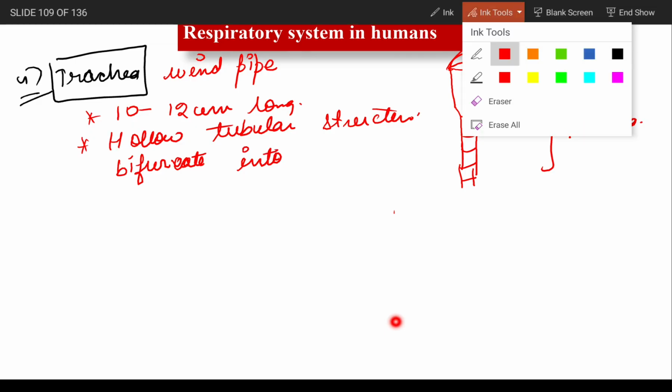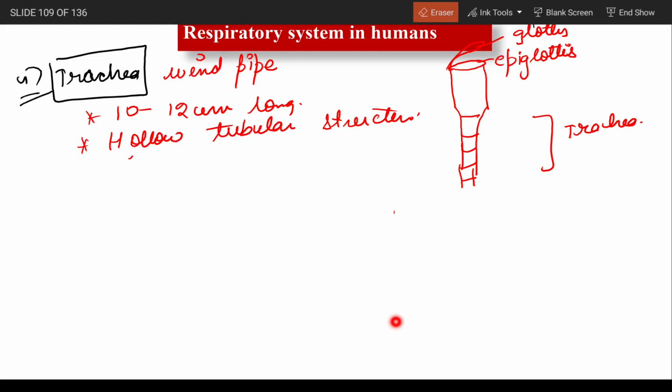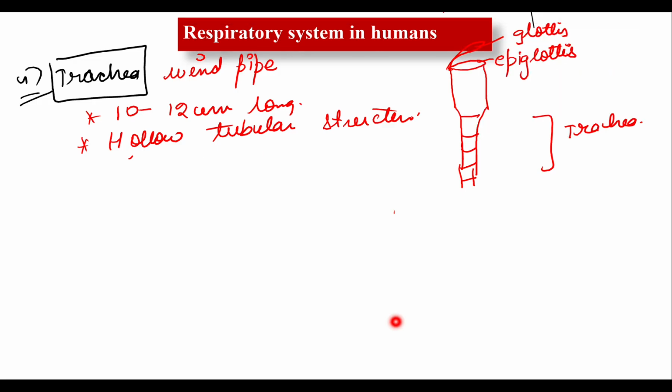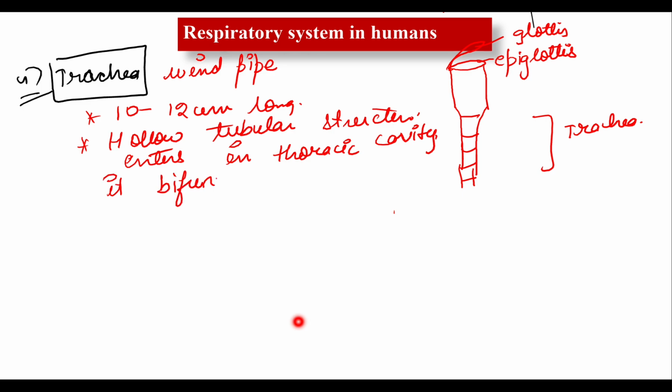Just a second, let me erase this part and write something else. So write down that it is a hollow tubular structure. It enters the thoracic cavity, and inside the thoracic cavity it divides. It bifurcates, or you can also write divides, into primary bronchi.